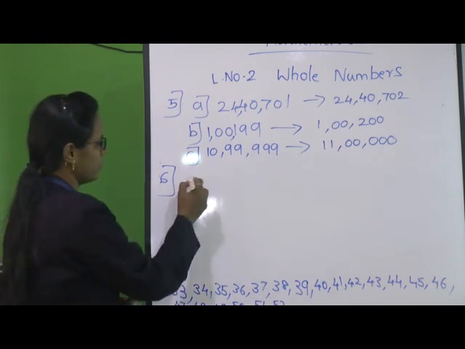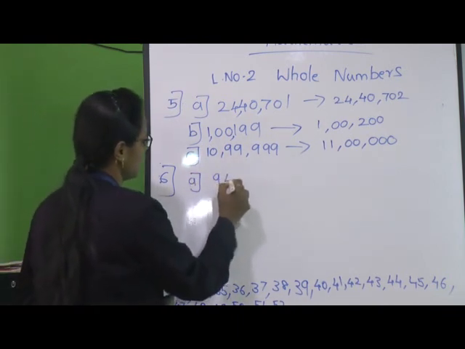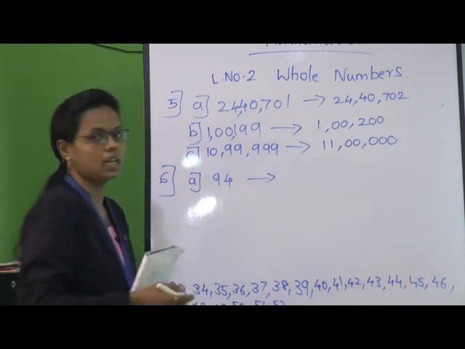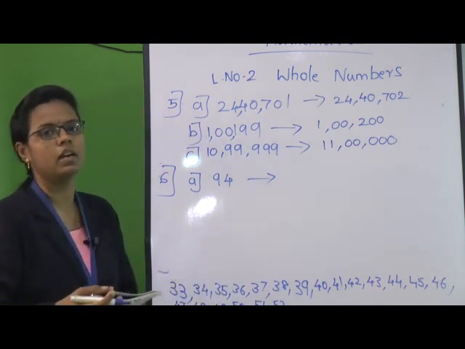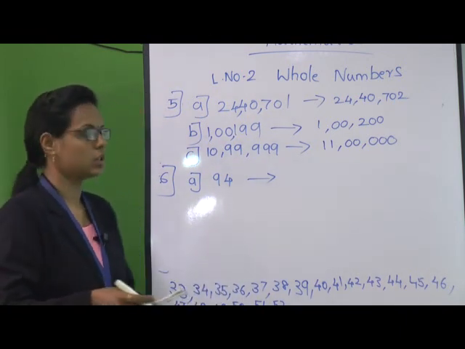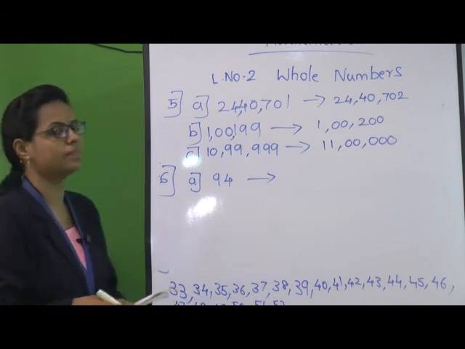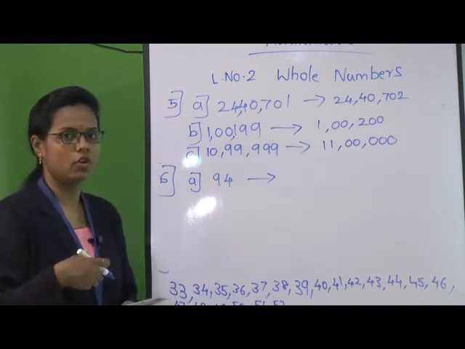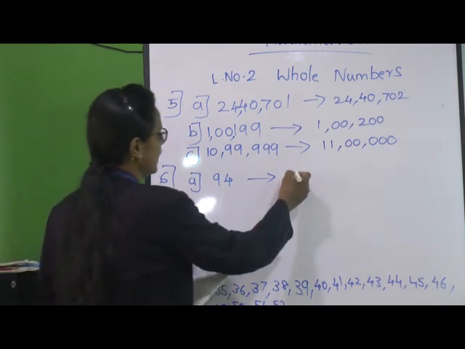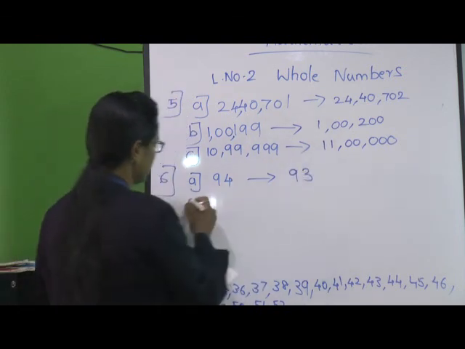Now see, the first one is 94. What is meant by predecessor? Predecessor is nothing but the before number. So 94, the before number of 94, 94 minus 1, is 93. Very good.